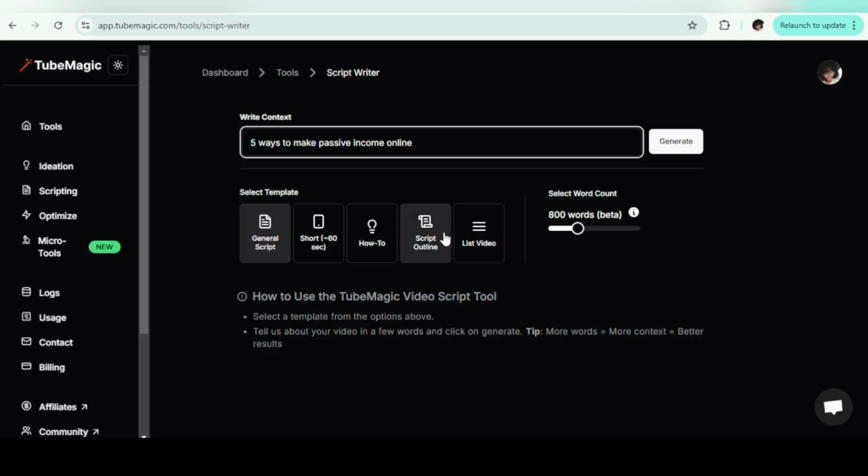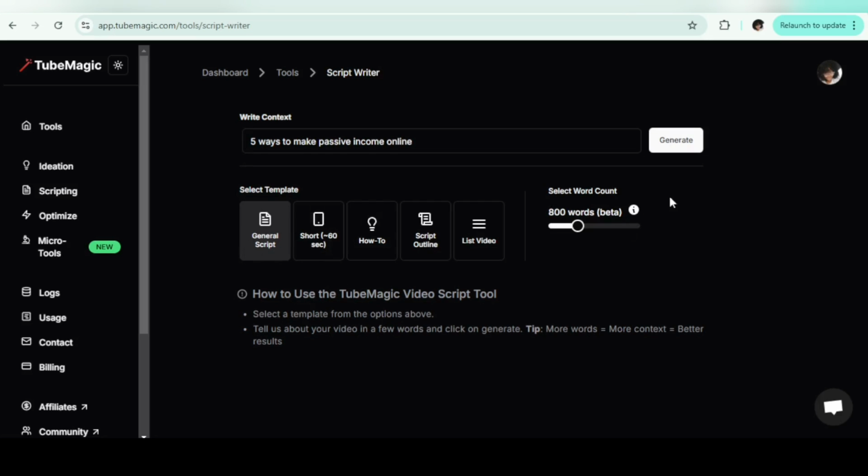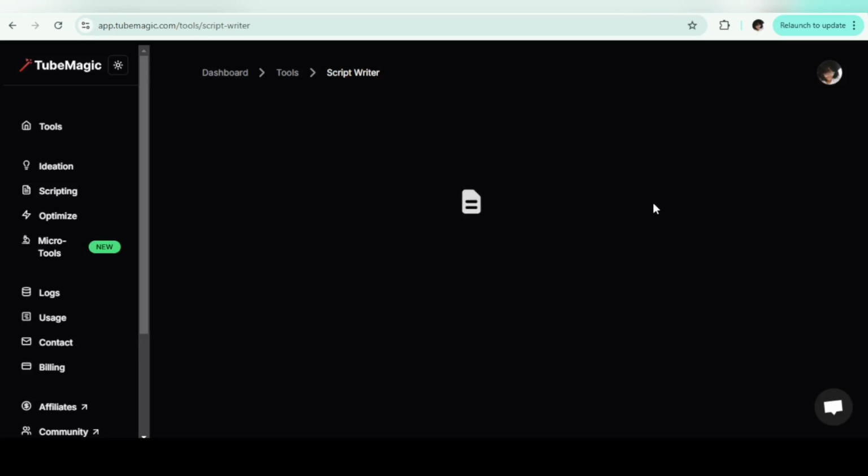How to? Is it just an outline, which is my favorite? So you can decide on the word count. Yeah, you can increase this if you want. Now let's click on generate and watch the magic happen.